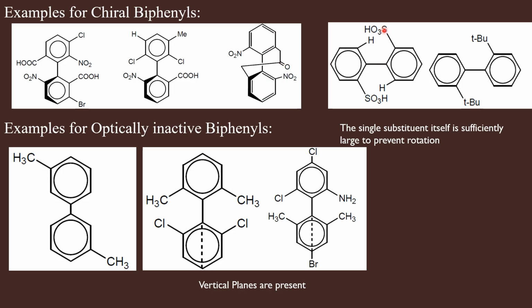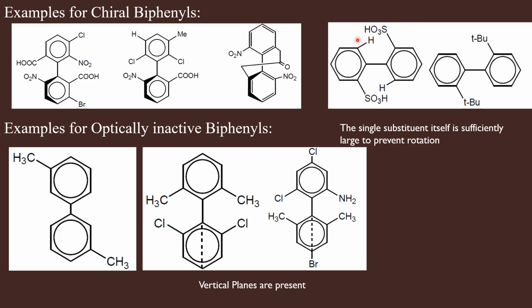And in this case, in one ortho position we have hydrogen only, but on the other side we have a very bulky group, the sulfonic acid group, and it is big enough to repel the hydrogen and keep one ring perpendicular to this one. So this one substituent in both the rings itself is sufficient to prevent the rotation about the carbon-carbon single bond, and both the rings do not have vertical planes. Therefore, this is also chiral.